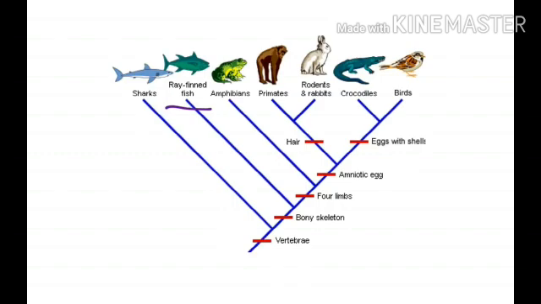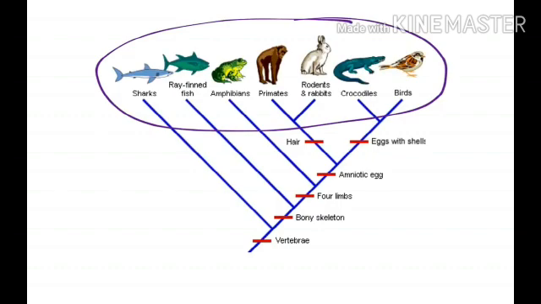So listen. The first one is shark, the second is ray-finned fish, the third is amphibians, the fourth is primates, rodents and rabbits, and the fifth is crocodiles and birds. Have you seen how these organisms arise on the basis of derived characters? They all share one common ancestor, the vertebrae. Have you understood? Look at the top: these many different species are arranged with less similarity, close similarity, and very distant relationships.